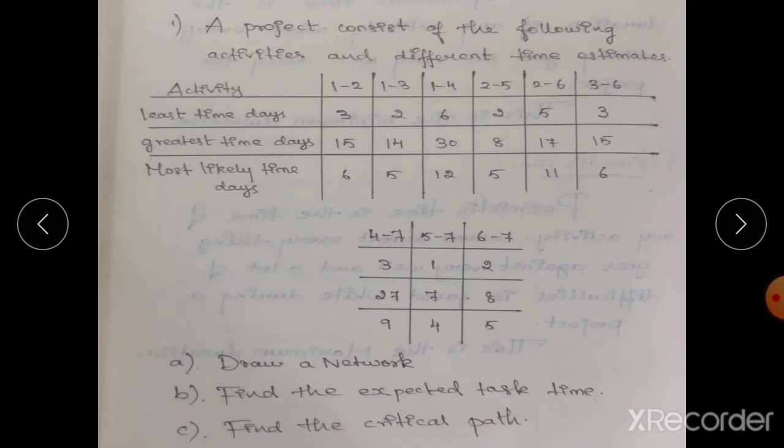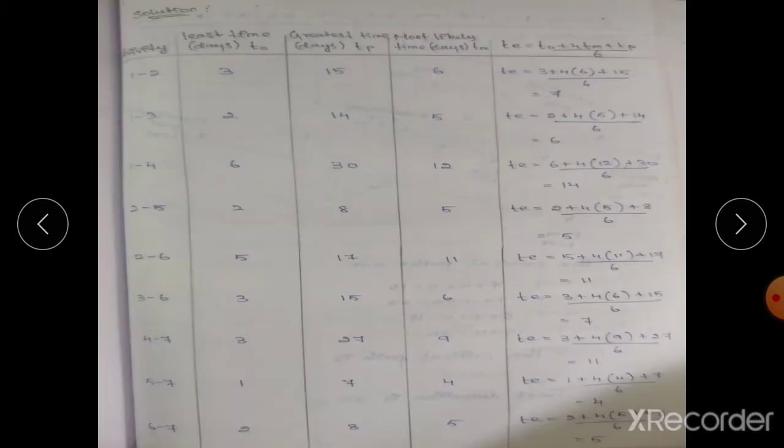For this we have to make a tabular column with activity, least time, greatest time, most likely time, and the TE formula. The TE formula is T naught plus 4 times Tm plus Tp, divided by 6. On this side we write the activities: 1 to 2, 1 to 3, 1 to 4, 2 to 5, 2 to 6, 3 to 6, 4 to 7, 5 to 7, 6 to 7. Now we have the values for T naught, Tp and Tm. Substitute these values correctly. Now we find the expected duration of the activity.